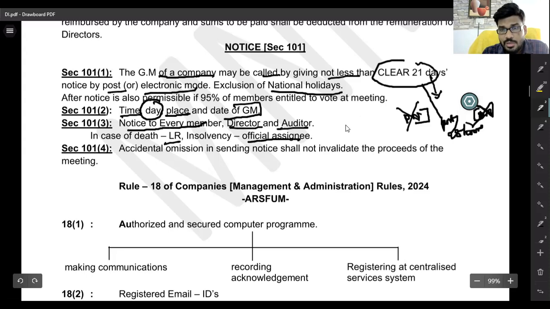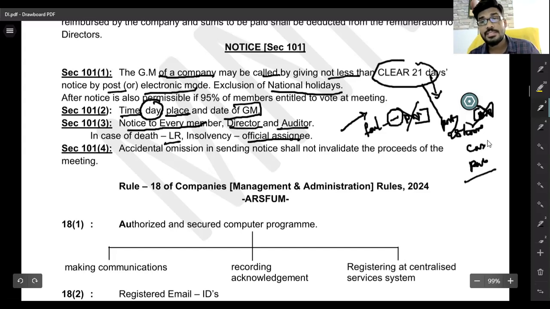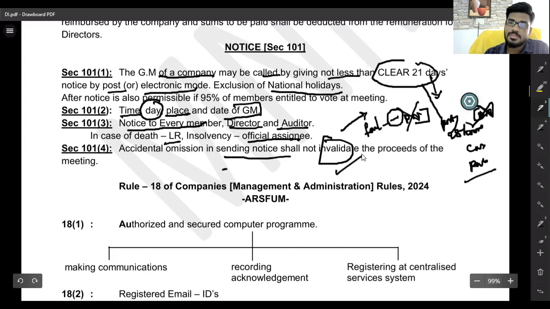You can send notice to each and every member, but suppose you fail to send a notice to one person. Even without sending the notice to that one person, you can conduct the meeting, pass the resolution, and take the decisions. The law clearly says that if there is an accidental omission of sending notice to a particular person, it will not affect the decisions of the meeting. Even though there is no communication to that person, whatever decisions are taken are valid. So accidental omission in sending notice shall not invalidate the process. That is a valid process.